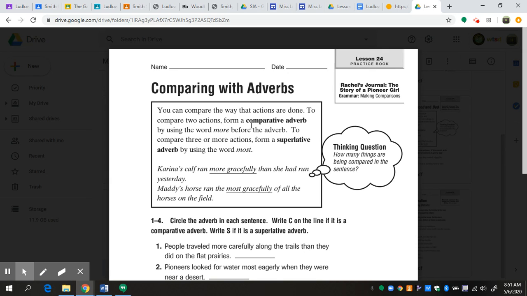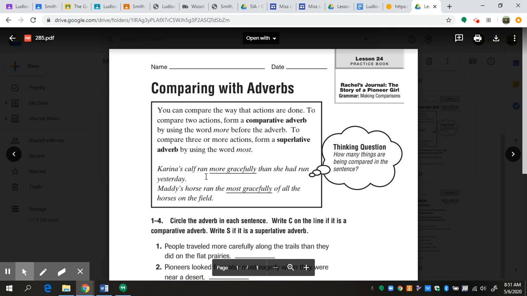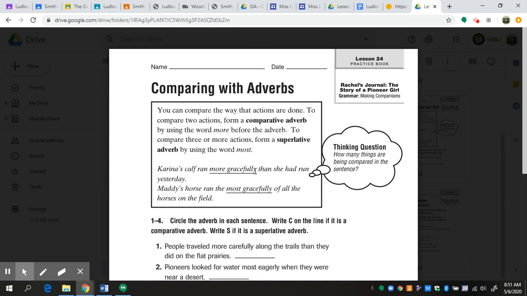To compare two actions, form a comparative adverb by using the word more before the adverb. To compare three or more actions, form a superlative adverb by using the word most. So for this one, all you're doing is either adding more or most in front of the already existing adverb. Karina's calf ran more gracefully than she had run yesterday. Our adverb is gracefully. Remember, when we're talking about adverbs, a lot of the time they end in ly, and we're comparing how she ran one day with how she ran another day. So we're just using more.